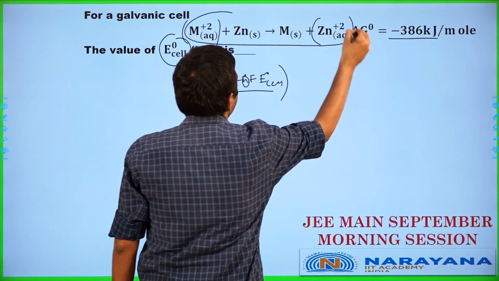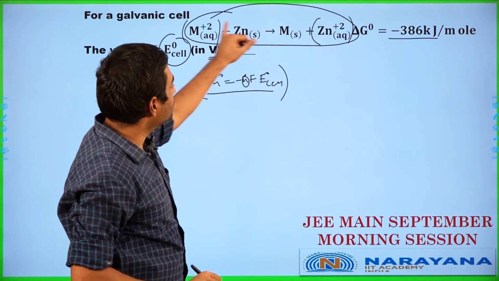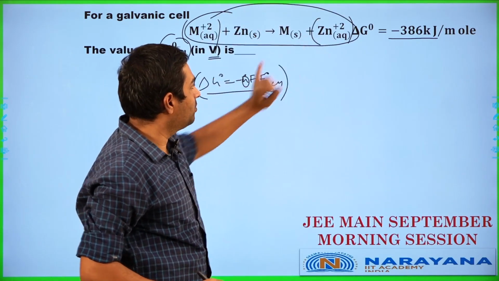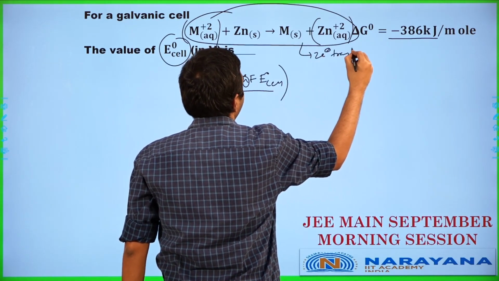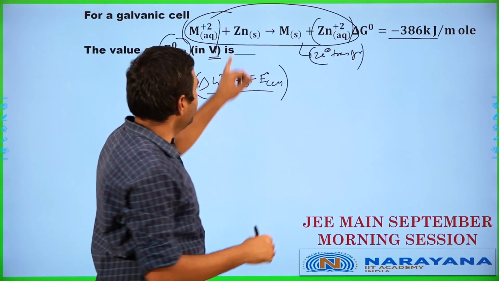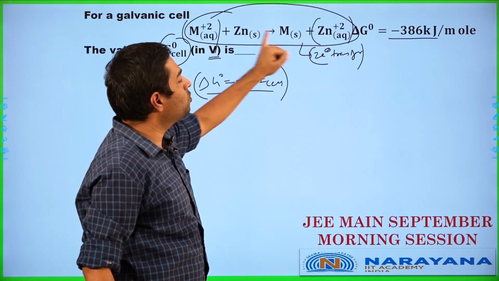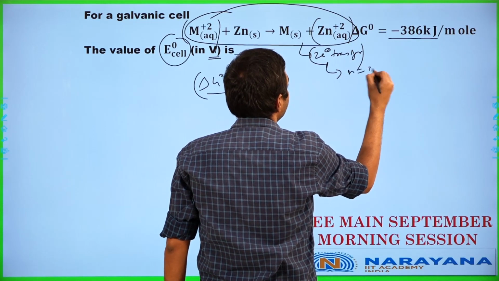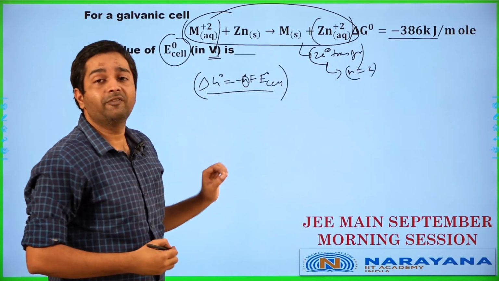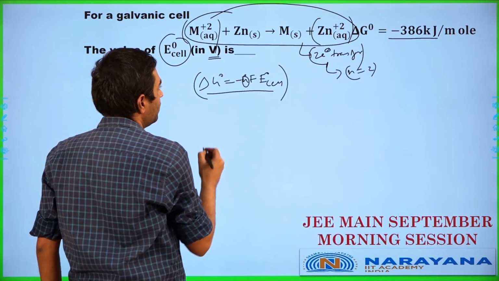Here, look at the equation. We have M2+ becoming M, and zinc becoming zinc 2+. That means here we have a 2 electron transfer happening in this case, where the zinc undergoes oxidation and the M2+ undergoes reduction over here. So 2 electron transfer, which effectively means the n value is equal to 2 in this case. So we have the n value in this case as 2.